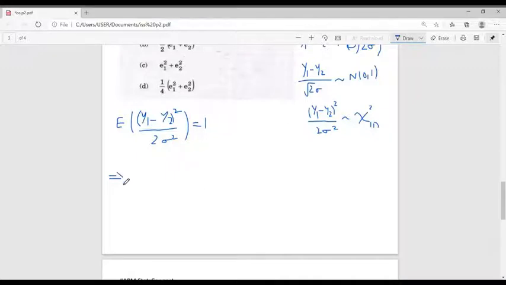From this we can write the expectation of (y1 minus y2) whole square divided by 2 is equal to sigma square. That is, the expectation of E1 square is equal to sigma square.